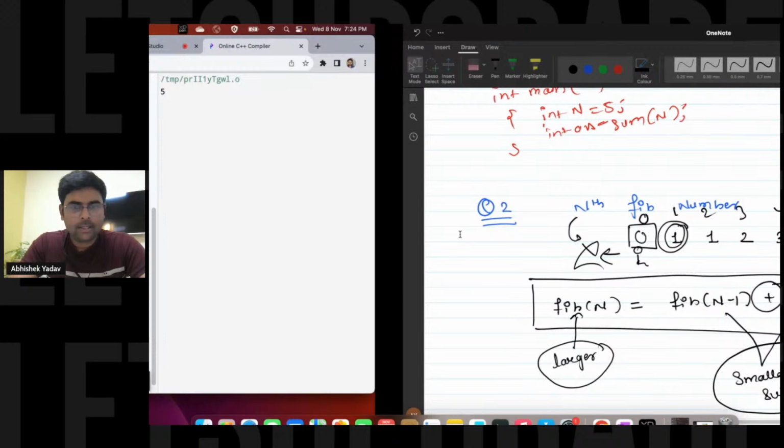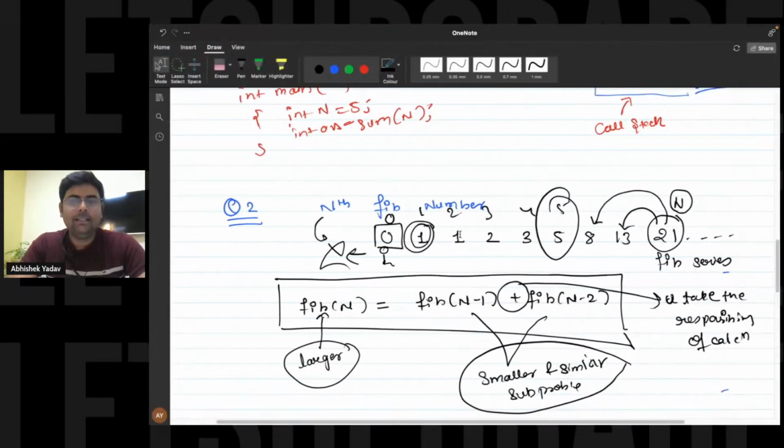Okay. So guys, you can see it is very easy to write the recursive relation. You have to be very clear with the concept, okay? You have to be very clear what you want to achieve from the function, what will be the base case, what will be the recursive relation. Okay, recursive relation means what? You first have to identify a larger problem statement in your problem statement, and you have to identify smaller and similar sub-problem statement. Right, everyone?